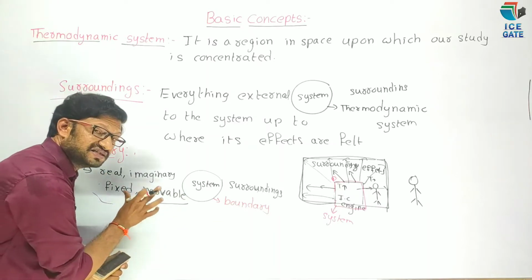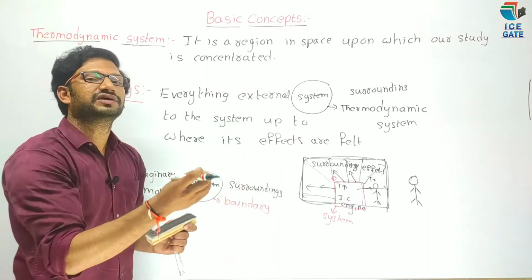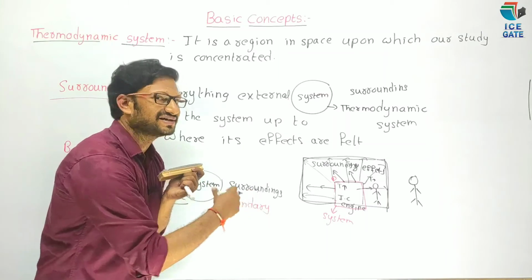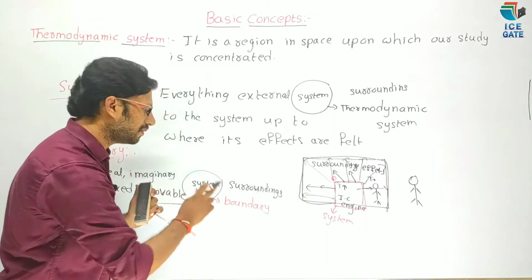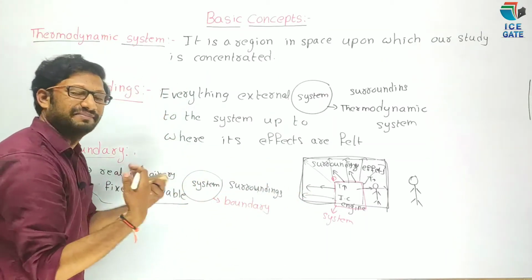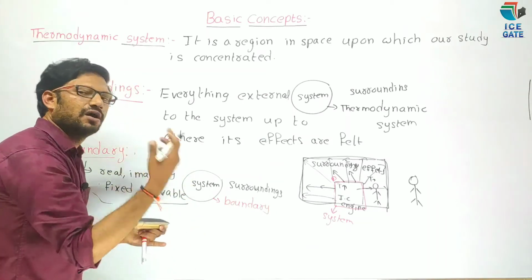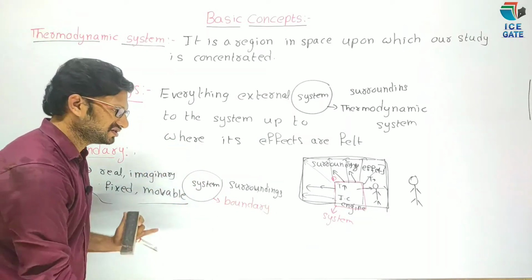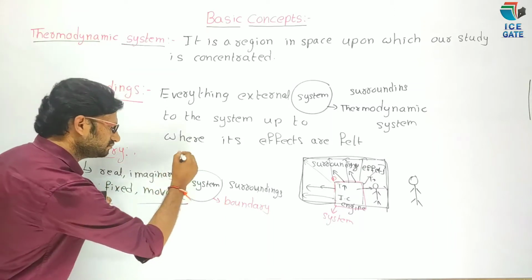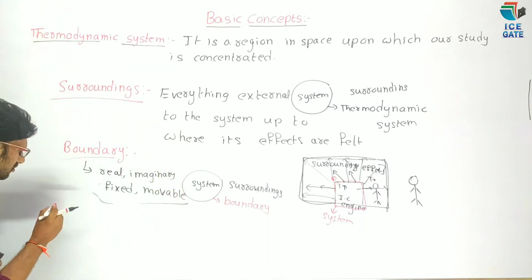This depends on the type of the system that I will discuss later. Hope you understood. The boundary may be real, imaginary, fixed or movable. Hope you understood. Now, universe. What is meant by universe?